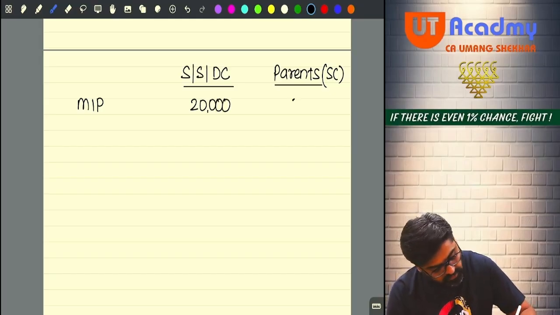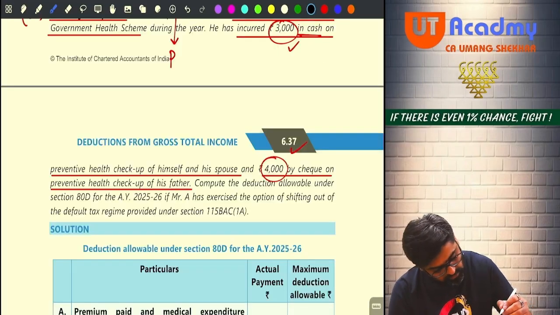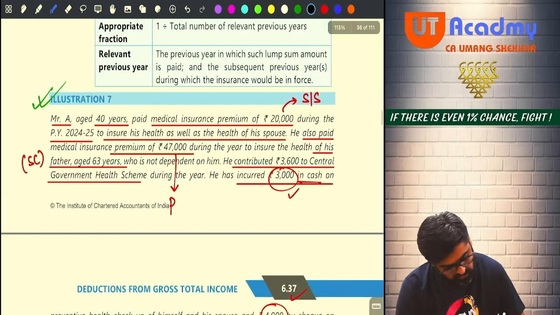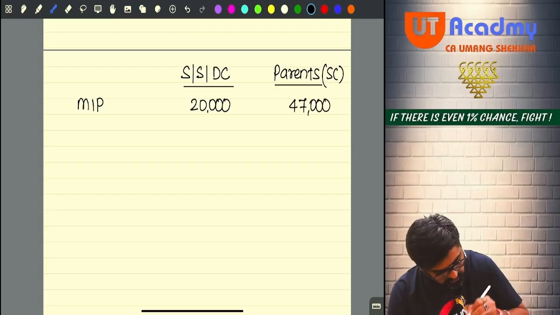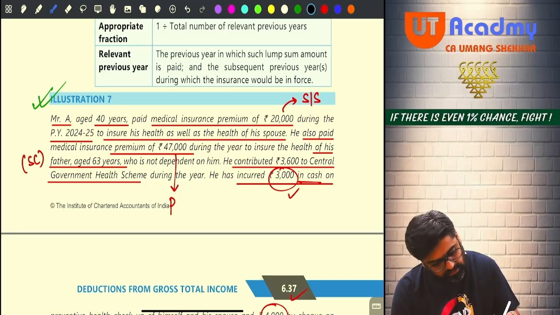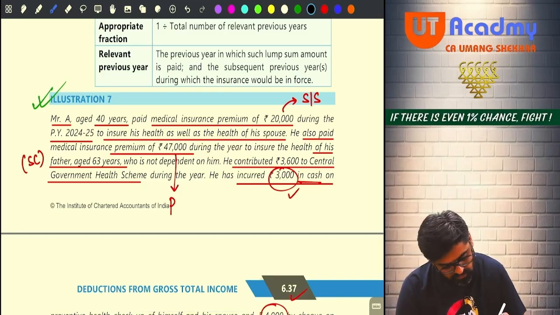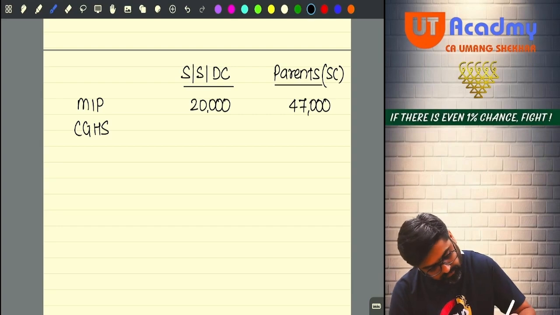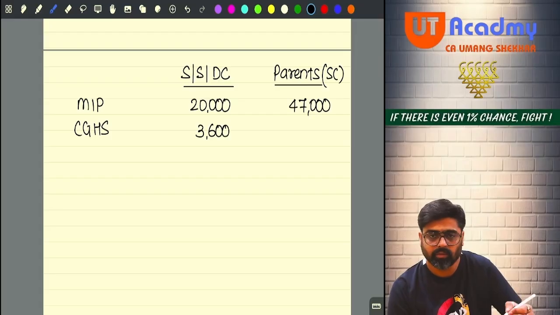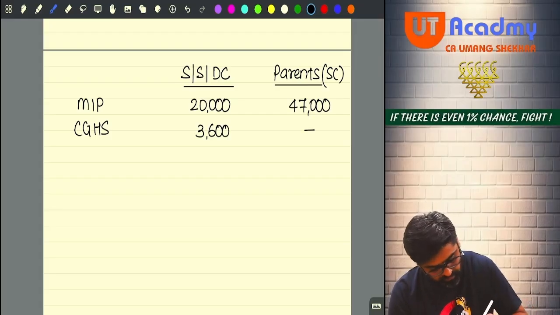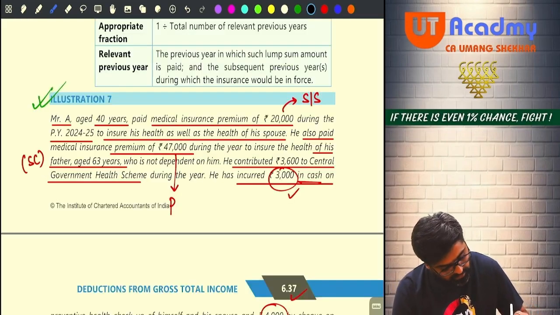For parents 47,000 was given, no? 47,000. CGHS payment also made. For self it is 3,600. Anything for the parents? No, nothing. And preventive health checkup. Here it is 3 and here it is 4.